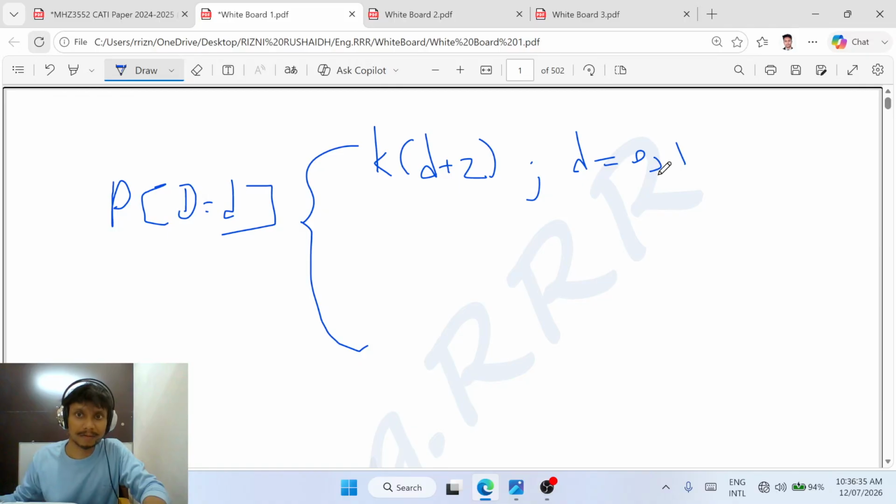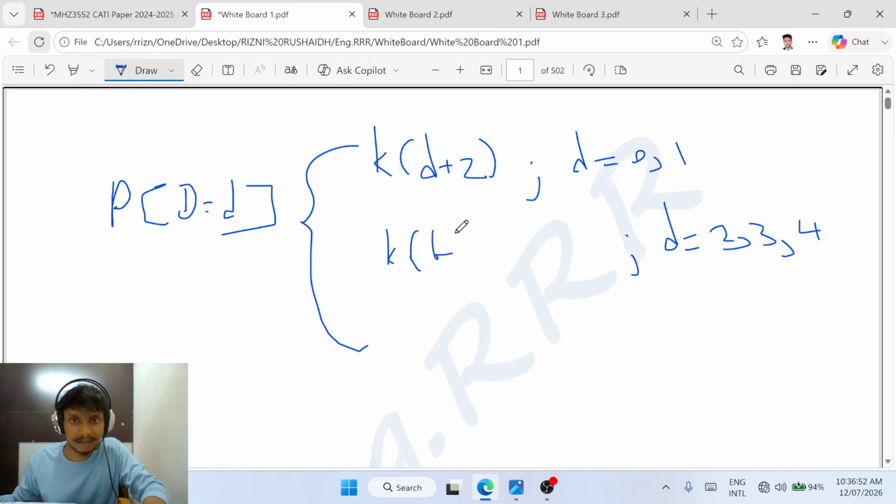If D is equal to 0 or 1, we have to use this equation. If D is equal to 2, 3 or 4, we have to use this: K into 6 minus D.